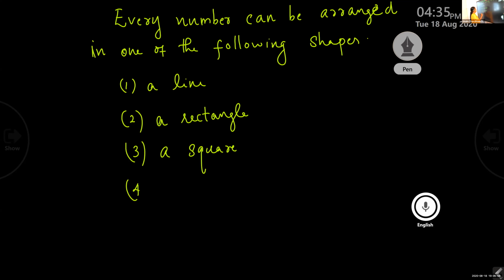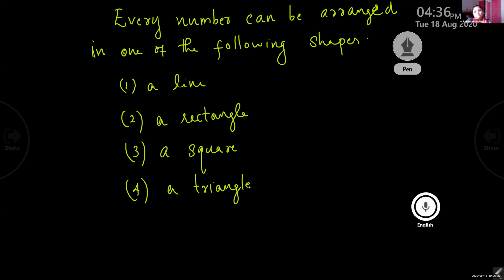And fourth one, a triangle. When I explain this, you will understand it. Every number can be arranged in any of these shapes. Okay, children? And I'll explain one by one. After writing this, I'll explain one by one.